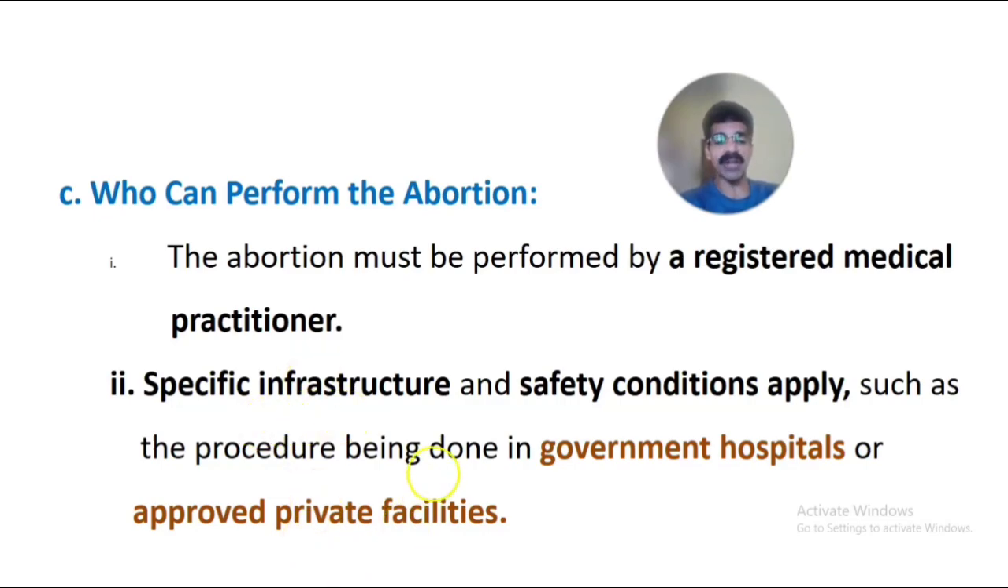So the specific infrastructure and the safety conditions have to apply to do the medical termination of pregnancy or legal abortion. That must be done in a government hospital or licensed or approved private facilities only, hospital or healthcare setting only, not in any other place. So these are the three important provisions under the MTP Act 1971.